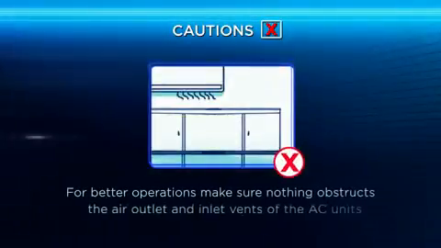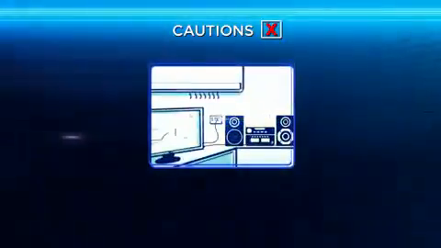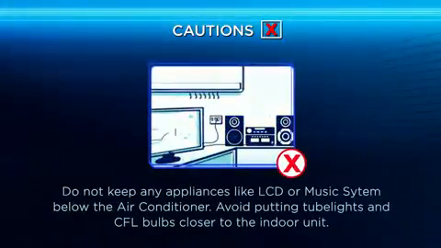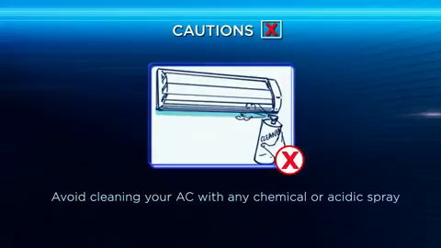Cautions. For better operations, make sure nothing obstructs the air outlet and inlet vents of the AC units. Do not keep any appliances or LCD, tube light, CFL below the AC indoor unit. Avoid cleaning your AC with any chemicals or acidic spray.